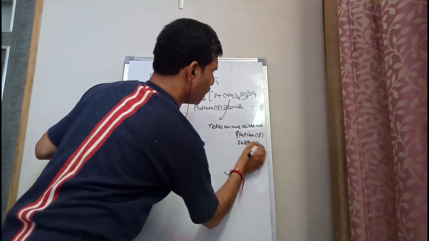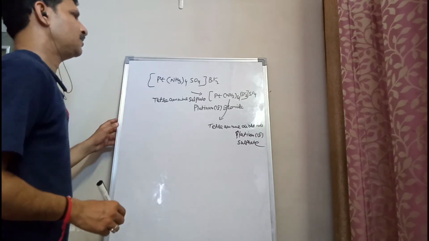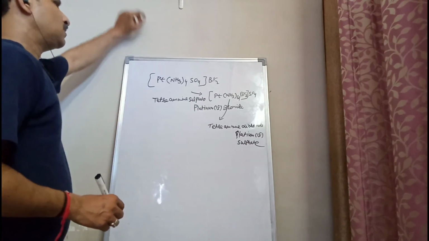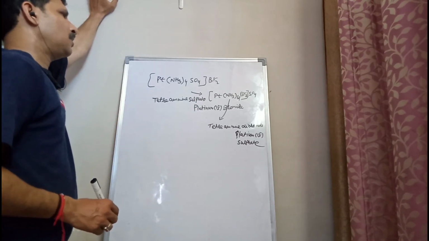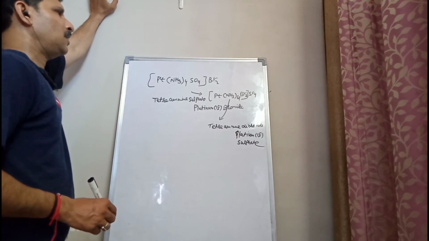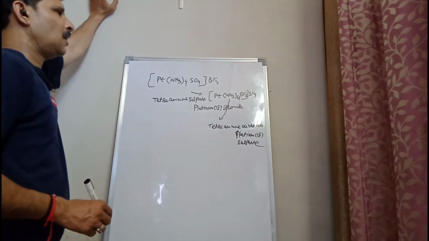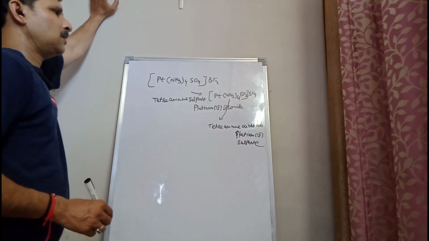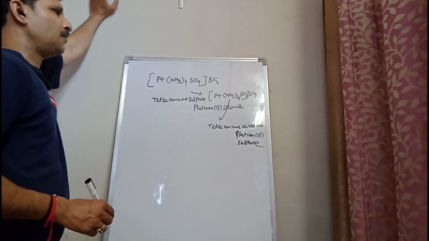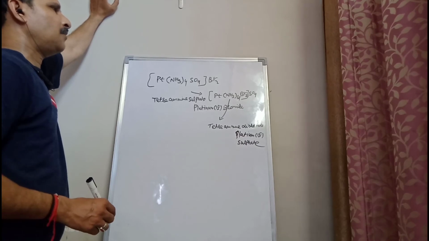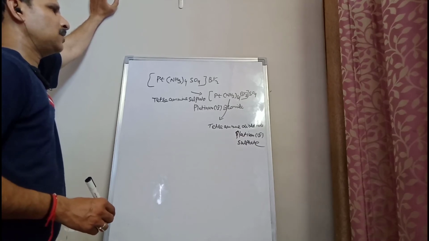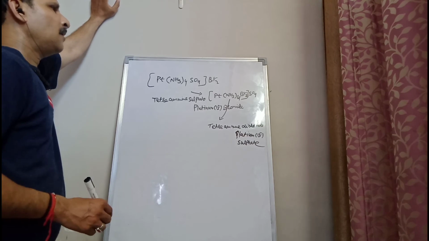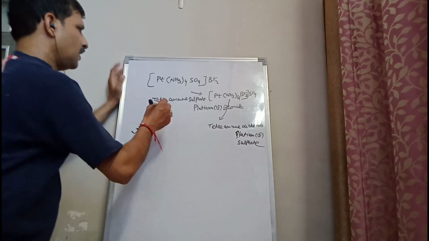In both of these ionization isomers, we observe that when [Pt(NH3)4SO4]Br2 is reacted with AgNO3, it will give a yellow precipitate of AgBr. On the other hand, [Pt(NH3)4Br2]SO4 will not react with AgNO3, but it will react with BaCl2. As a result, a white precipitate of BaSO4 will form. The reactions are given below.